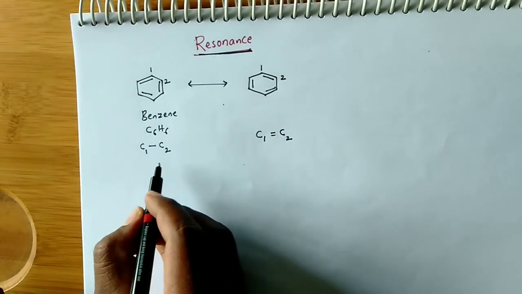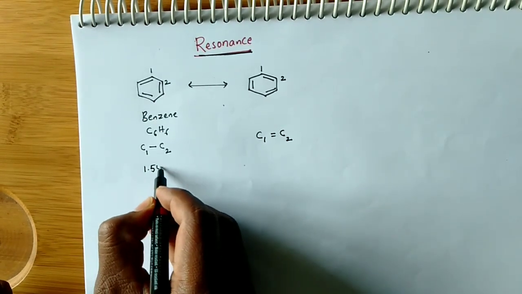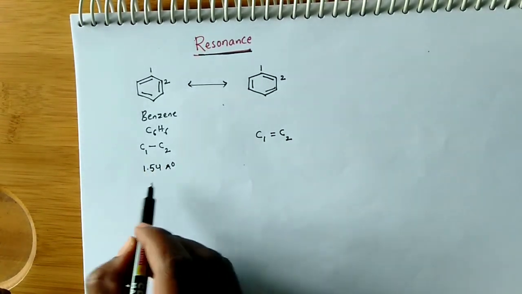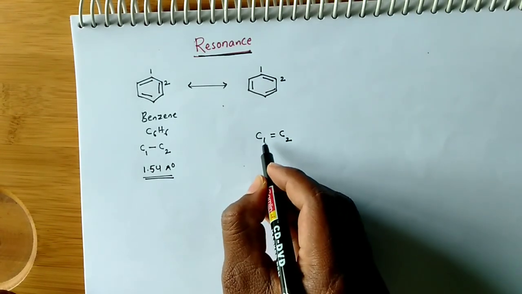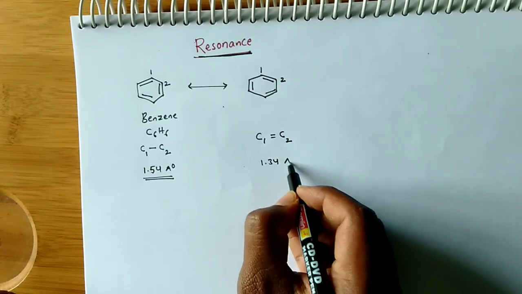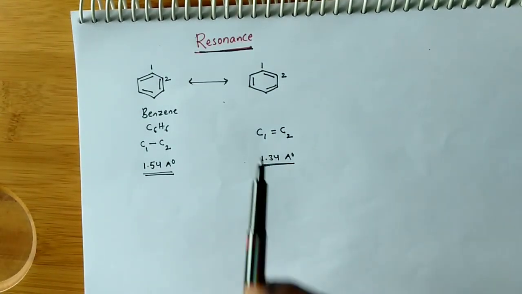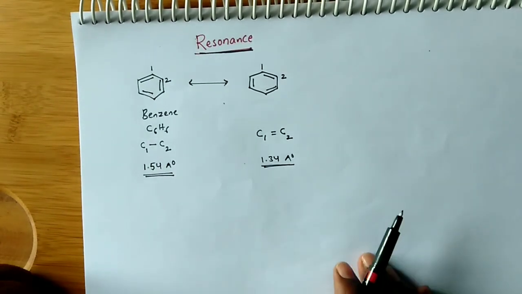Actually we know the carbon carbon single bond length is 1.54 angstroms. Carbon carbon double bond length is 1.34 angstroms. So what is the exact bond length between carbon and carbon in benzene?